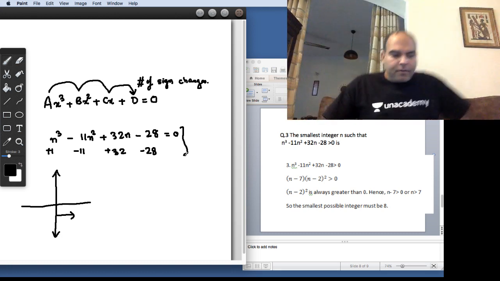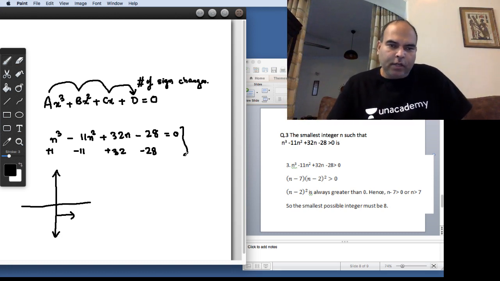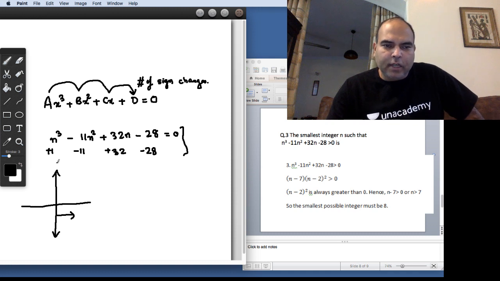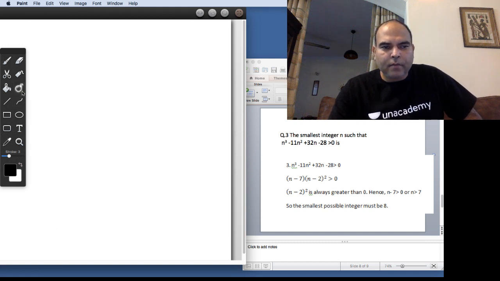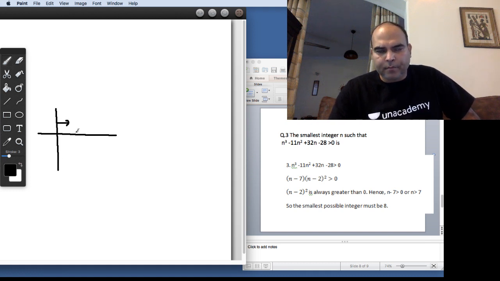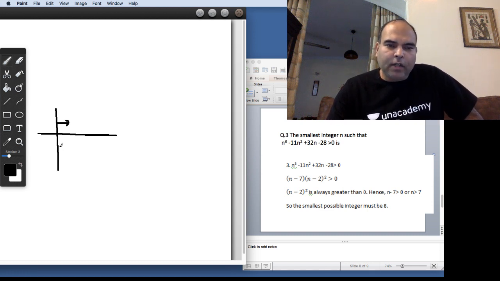Yeah, sorry for that. As I said, the number of sign changes here, positive, negative, is one sign change, second sign change, and a third sign change. So the graph of the function will be such that all the roots will be on the right of the y-axis, right? If the roots are real, it has to cut the axis three times, or touch it once and come back.